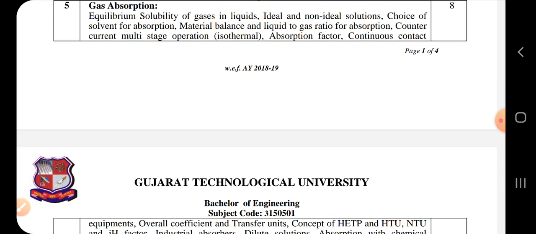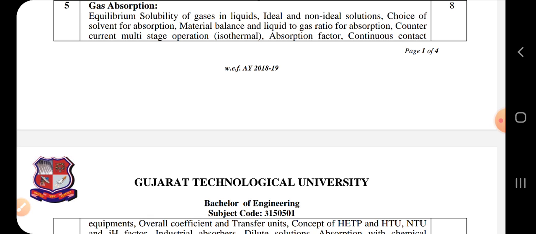Next we will see gas absorption. That will be solubility of gases and liquids, then ideal and non-ideal solutions and how these behave when mass transfer is taking place. We will also see during absorption which kind of solvent should be selected and on what basis the choice of solvent should be made.